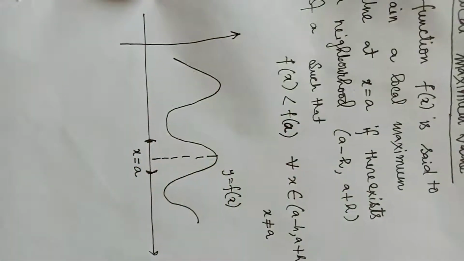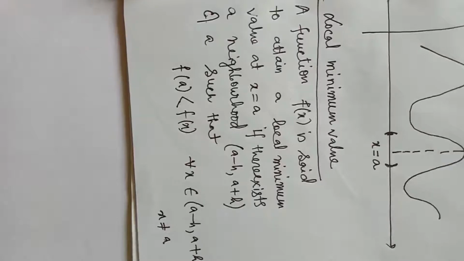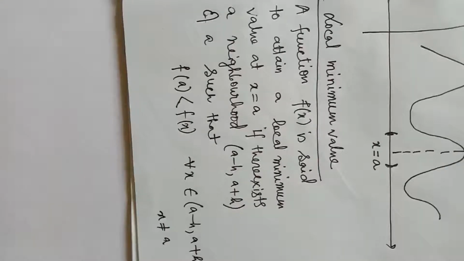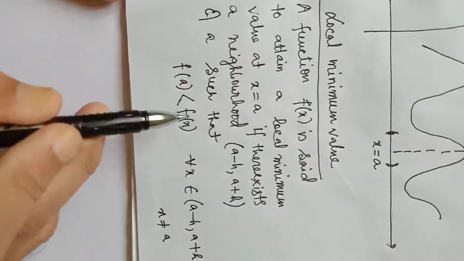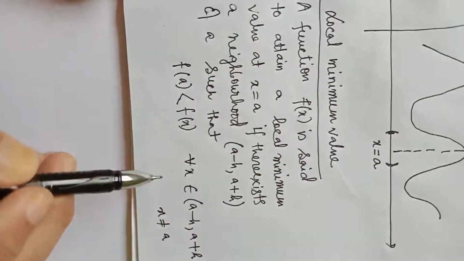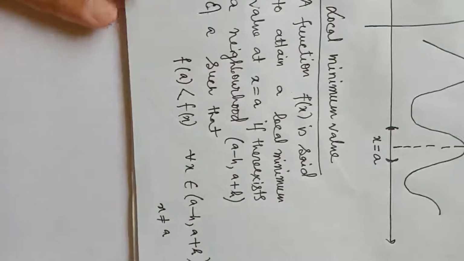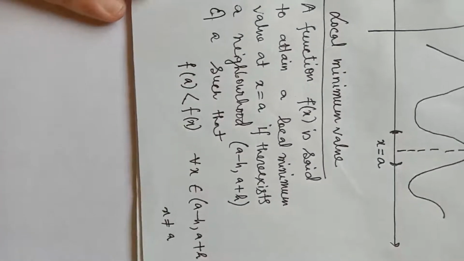Okay, next, local minimum value. A function f(x) is said to attain a local minimum value at x equal to a if there exists a neighborhood (a minus h, a plus h) of a, that is a neighborhood containing the point a, such that f(a) is less than f(x) for all x belonging to the interval (a minus h, a plus h).